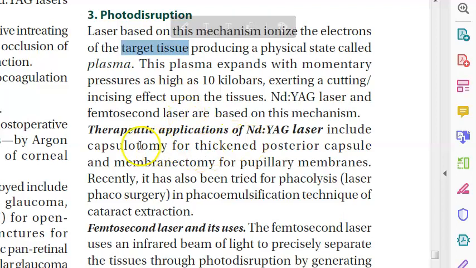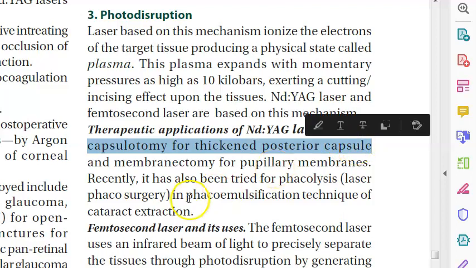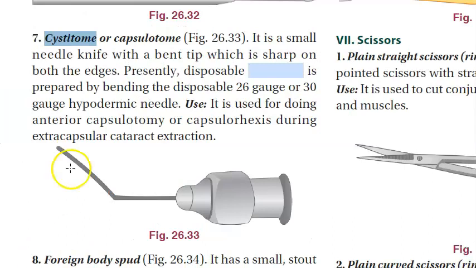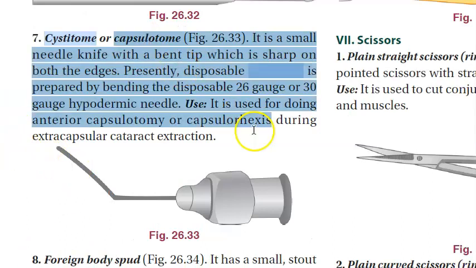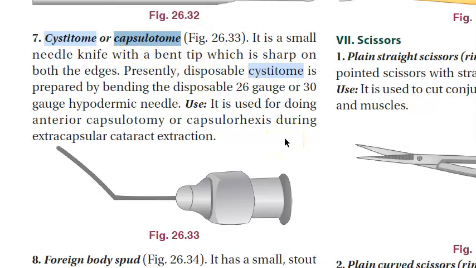So where will you use it? Capsulotomy for the thickened posterior capsule. This is exactly what we want in after cataract. There are a lot of other uses of this laser. This is that cystitome which we spoke about. Cystitome, capsulotome, same thing. We already showed you this. You can just take a syringe and bend it.